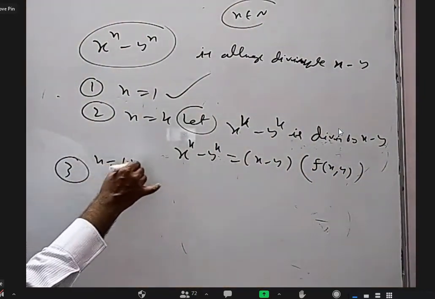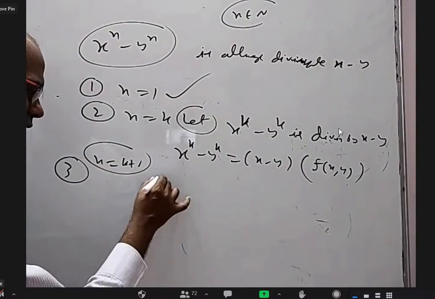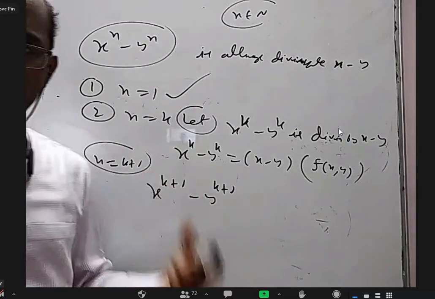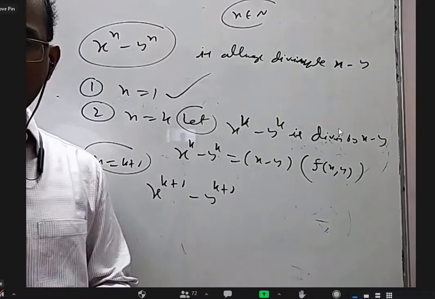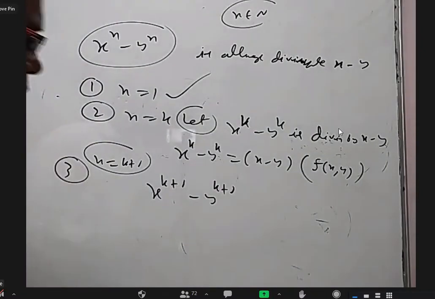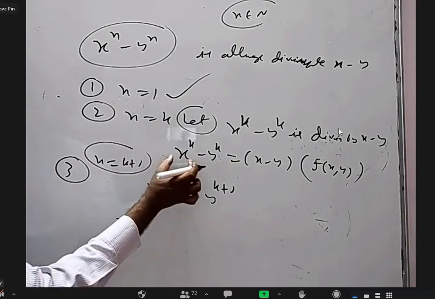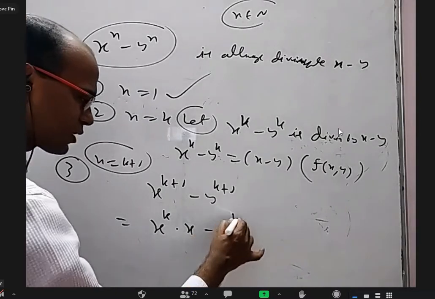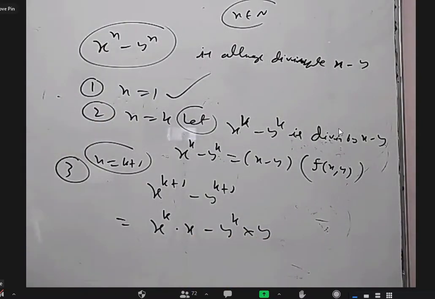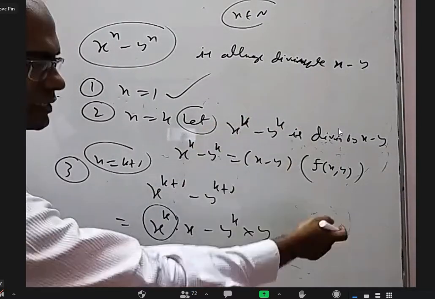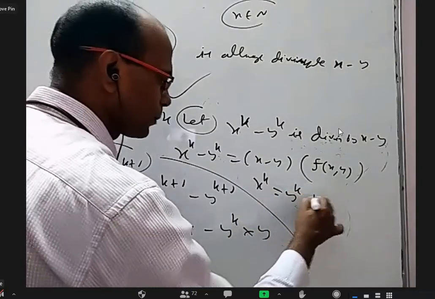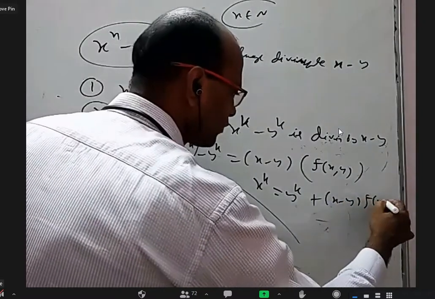Now, third step. For n equal to k plus 1, what I'm supposed to prove is that x power k plus 1 minus y power k plus 1 is somehow x minus y into something. Correct? Yes, sir. Now these kinds of expressions I need here. So I'm going to write this as x power k into x minus y power k into y. In the place of x power k, what do I want to do? Send this one that side. X power k equal to this. Send that side, we'll get y power k plus x minus y into f of x comma y.